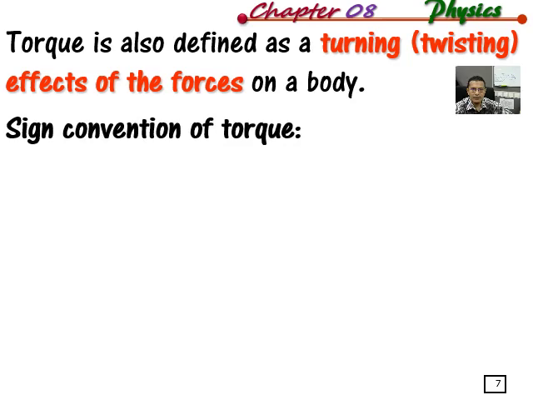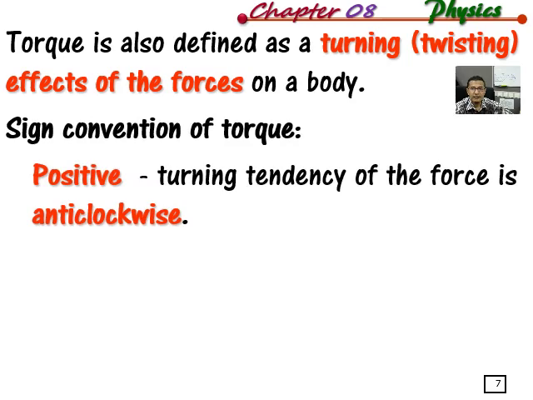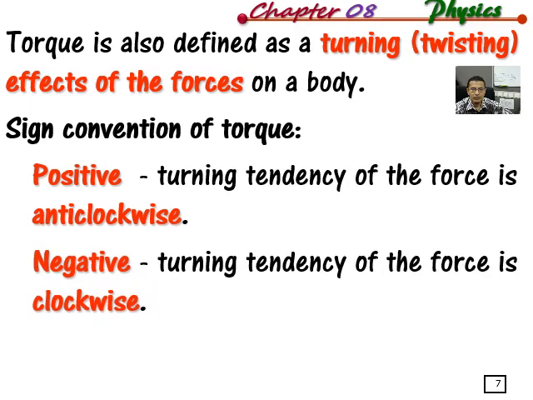There is a sign convention. There are two sign conventions of torque. It can be positive or negative. If positive, the turning tendency of the force is anti-clockwise, and if negative, it will be clockwise. If positive, the turning effect will be anti-clockwise. If negative, the turning tendency of the force is clockwise.